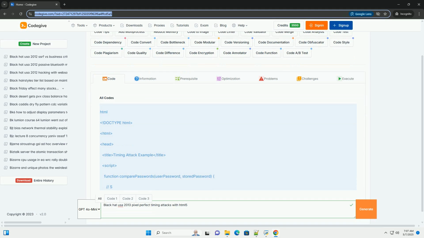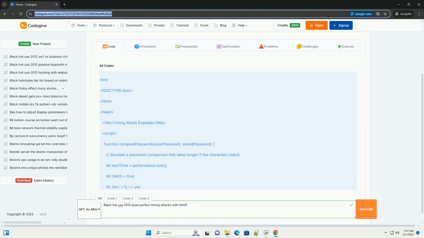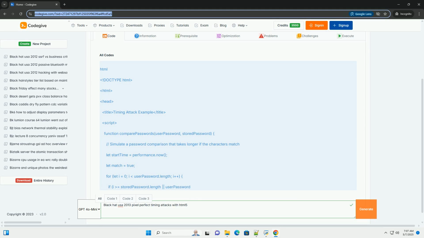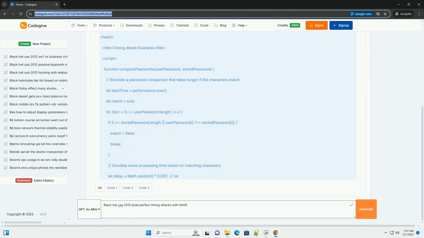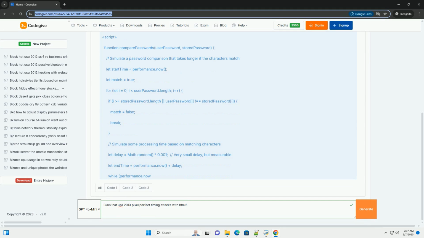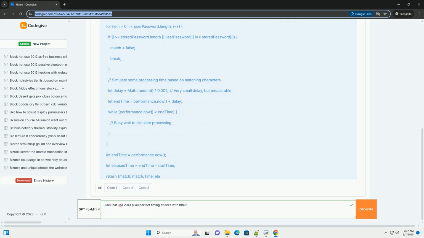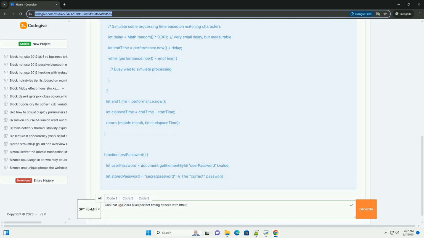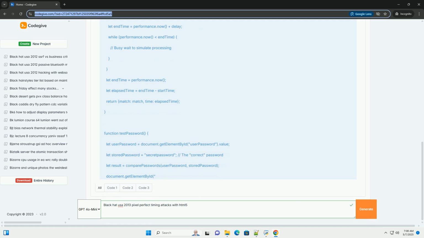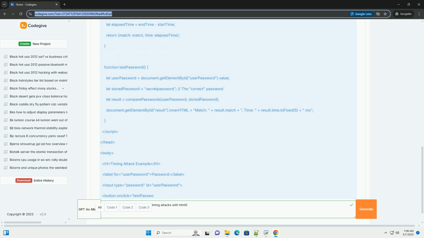I understand you're interested in learning about pixel-perfect timing attacks using HTML5, as discussed at Black Hat USA 2013. While I can provide a detailed explanation of the concepts and code examples, it's crucial to understand that exploiting vulnerabilities without permission is illegal and unethical. This information is for educational and research purposes only, to help you understand potential security risks and how to defend against them. I strongly discourage using this knowledge for malicious purposes.